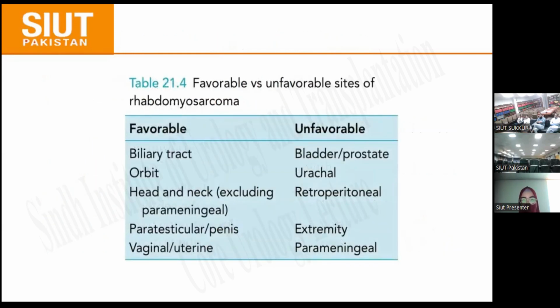Rhabdomyosarcoma is classified as favorable and unfavorable depending on the site of its origin. The favorable sites are biliary tract, orbit, head and neck, paratesticular, penile area, vaginal or uterine. Unfavorable origins are bladder and prostate, urethral origin, retroperitoneal origin, extremity or parameningeal origin.